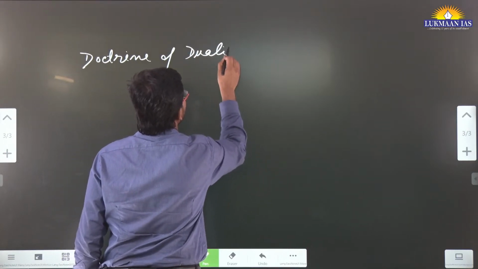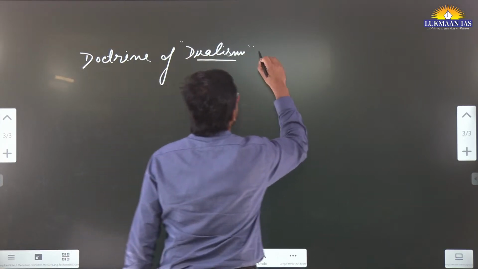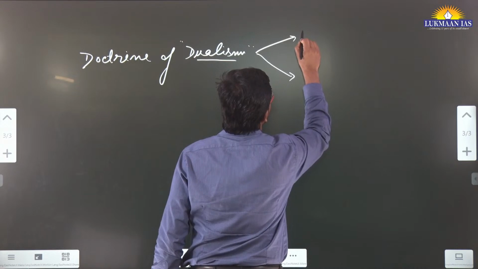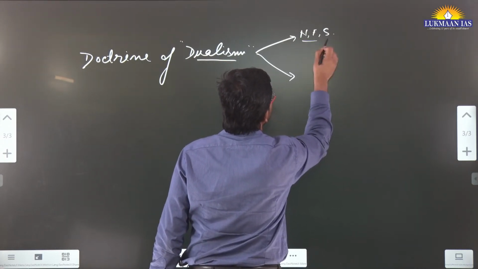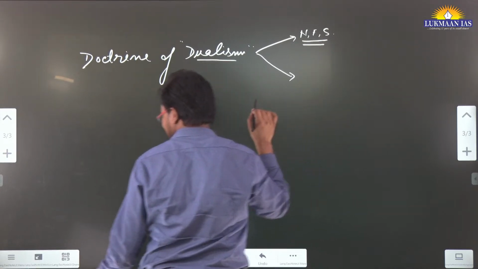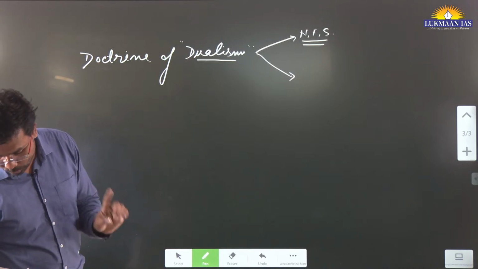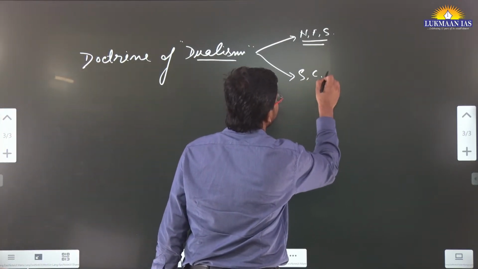According to this doctrine, India can treat different countries differently. For example, if we talk about Netherlands, France, Switzerland, or in the other case those other countries, for example Slovenia, Colombia and Lithuania.